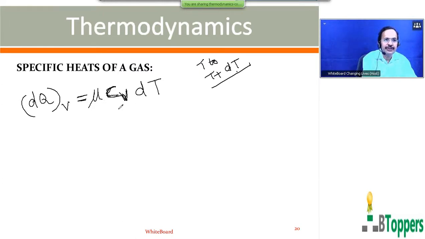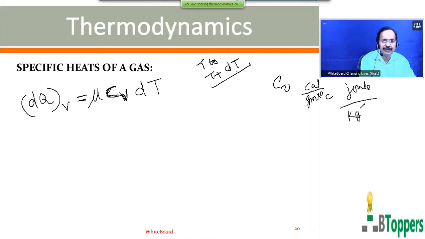You can also express this in terms of the ordinary specific heat at constant volume. The ordinary specific heat of the gas at constant volume is denoted by small c subscript small v. So small c subscript small v represents the ordinary specific heat of the gas at constant volume, which is expressed in calorie per gram per degree centigrade in the CGS system, or in joule per kg per degree Kelvin in the SI system.